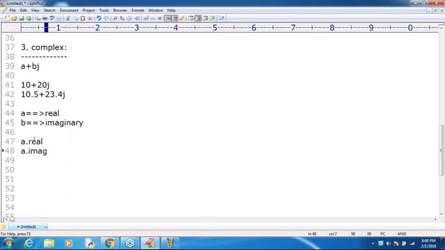That's all. Don't write the complete word imaginary. Then automatically the corresponding imaginary part you are going to get.